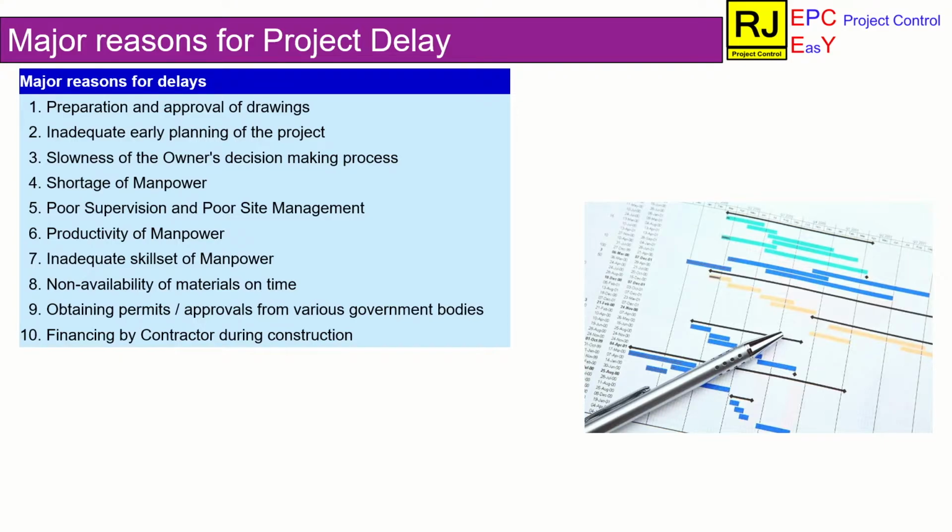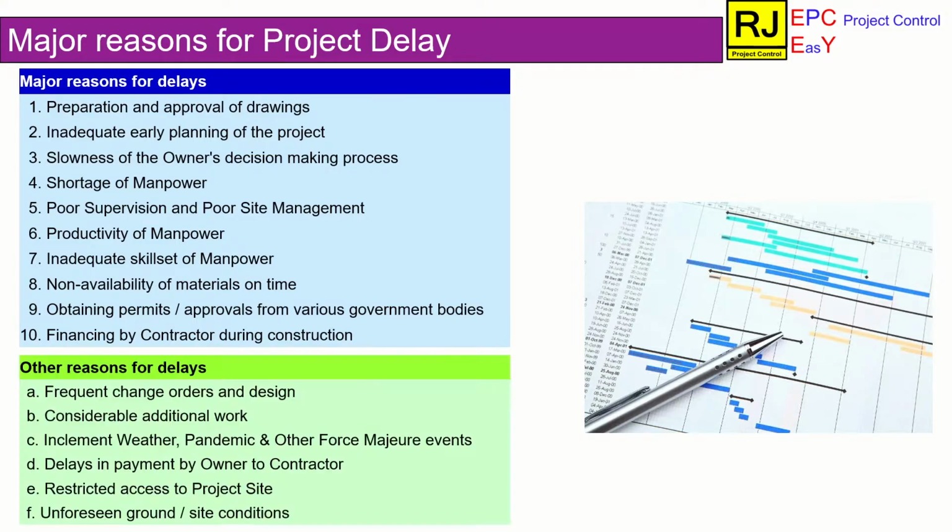Though the major 10 reasons for project delays are discussed here, I would like to share some more common reasons for delays for the benefit of RJ Project Control patrons. Frequent change orders and change in design. Considerable additional work. Inclement weather, pandemic and force majeure events.